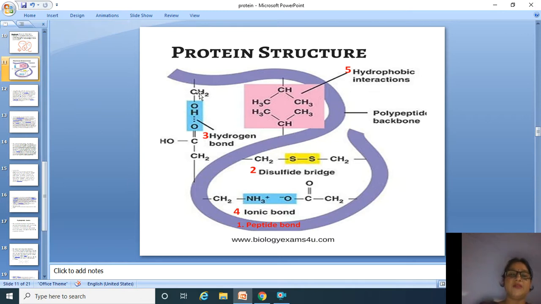And then the hydrogen bond: this OH, this is the hydrogen, can be joined with the oxygen by a loose or weak bond. This is called a hydrogen bond. And then hydrophobic interactions, that is, the alkyl groups are facing opposite to each other, and so there are interactions which repel each other, and these are weak in nature, also called hydrophobic interactions.